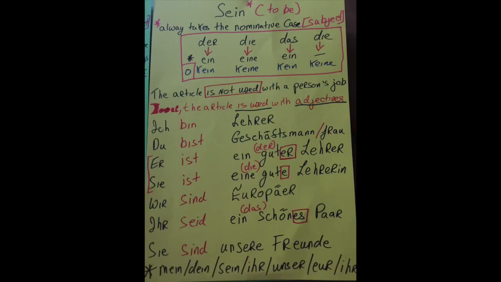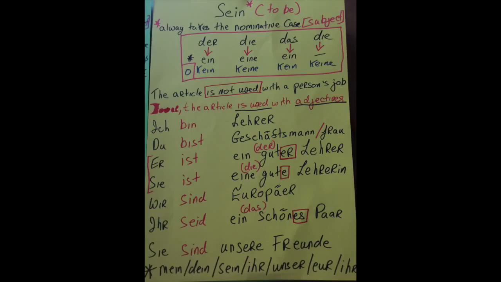So we're going to go through the pattern of how to form the verb sein, which should be learned off by heart, as it is most frequently used in German. So ich bin Lehrer. Du bist Geschäftsmann or Geschäftsfrau. And I'll just quickly go through the rest. Er ist, sie ist, wir sind, ihr seid, sie sind. Okay? So if you look at er ist and sie ist.